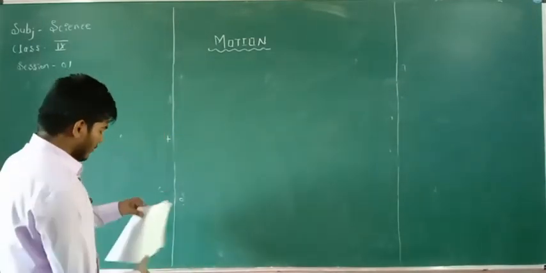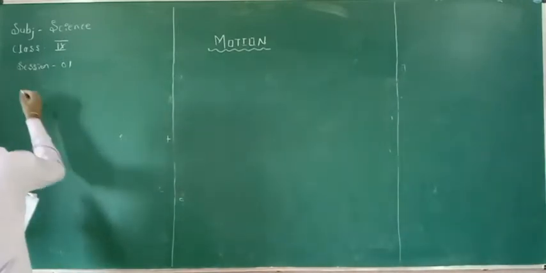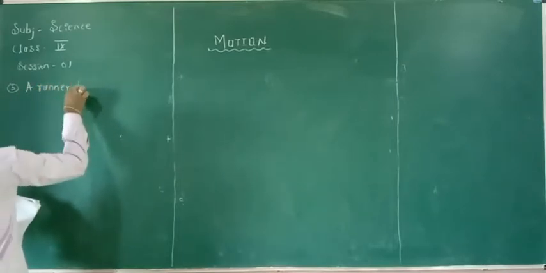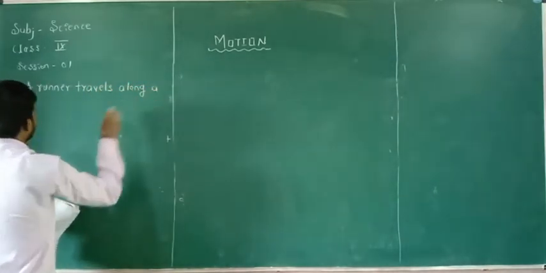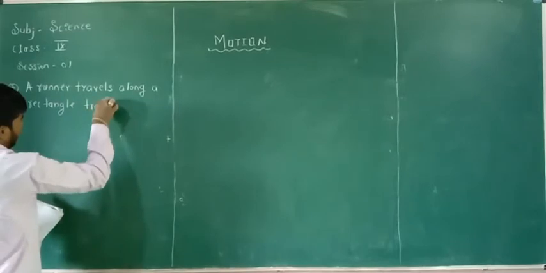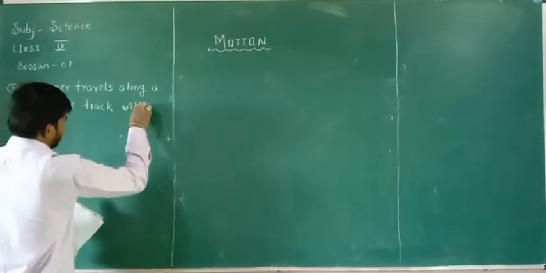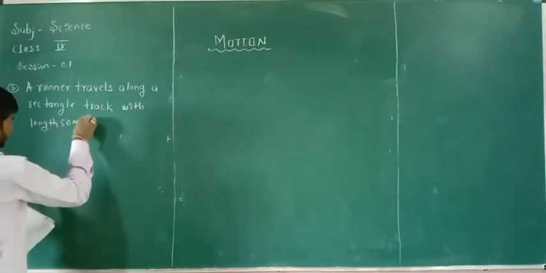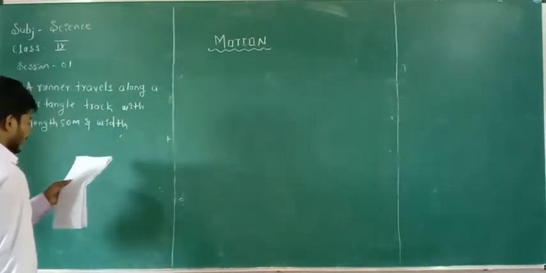Consider another problem. A runner travels around a rectangle track with the length 50 meter and width 20 meter.